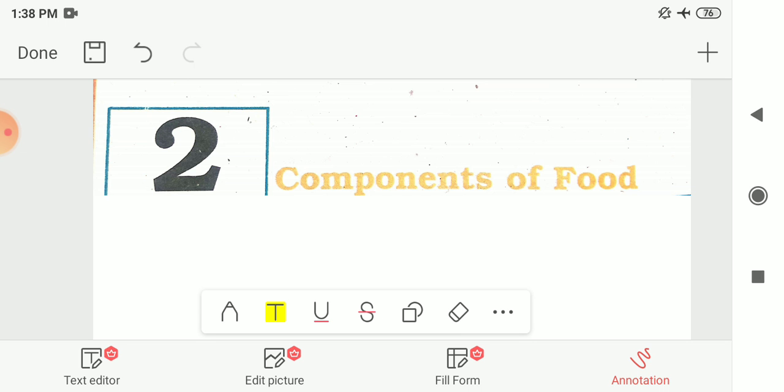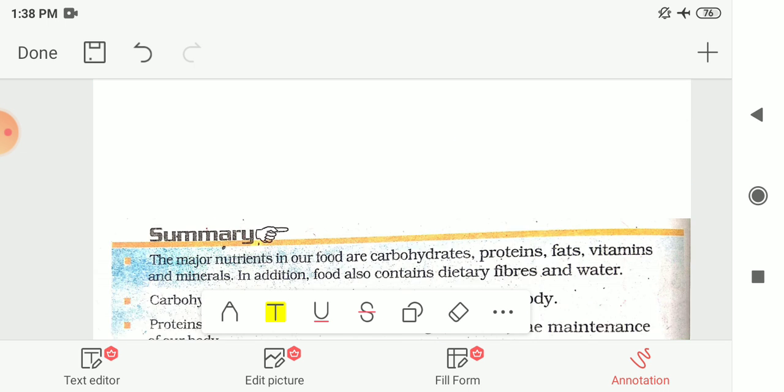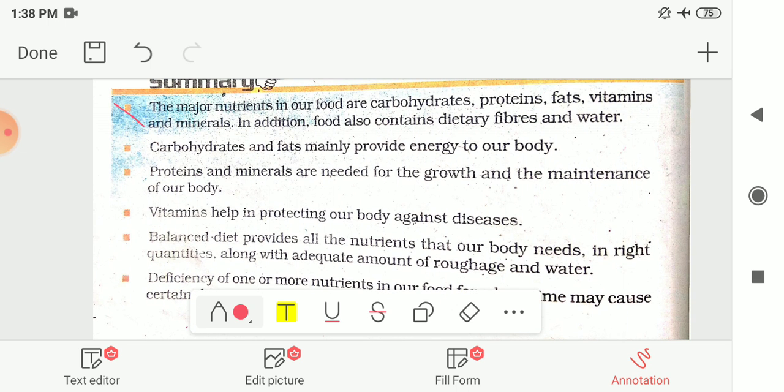So these are the different things we had seen in chapter 2, and a summary is given here. The major nutrients in our food are carbohydrates, proteins, fats, vitamins and minerals. In addition, food also contains dietary fibers, that is roughage, and water. Carbohydrates and fats mainly provide energy to the body, proteins and minerals are needed for the growth and maintenance of our body, and vitamins help in protecting our body from disease.